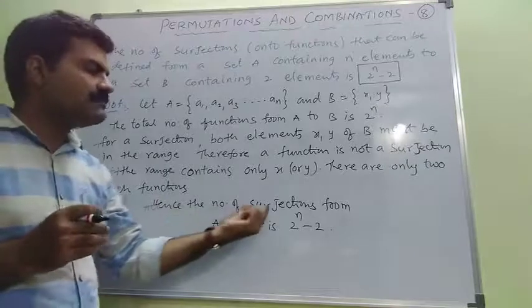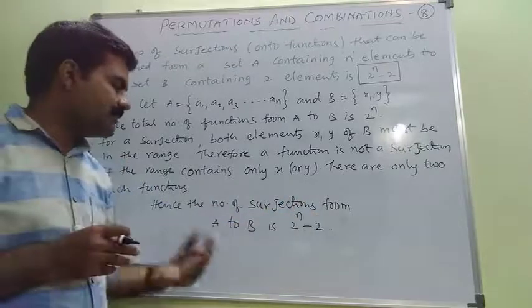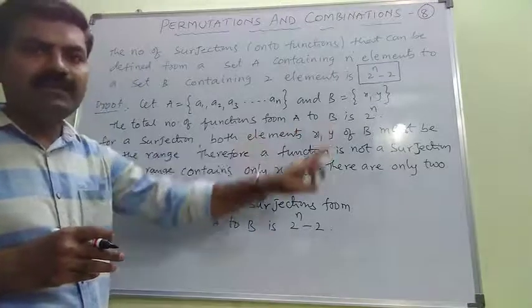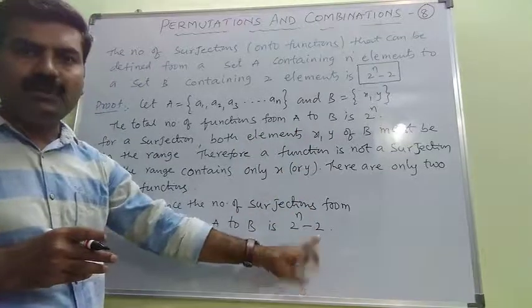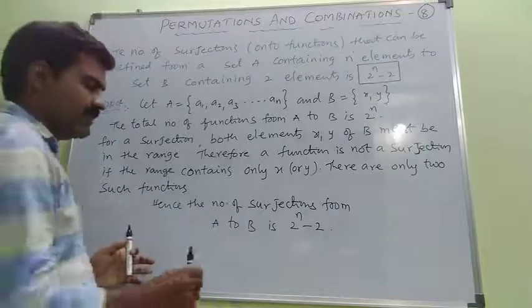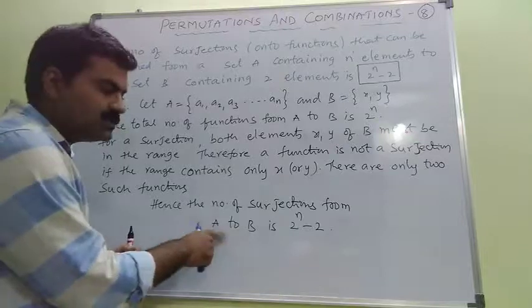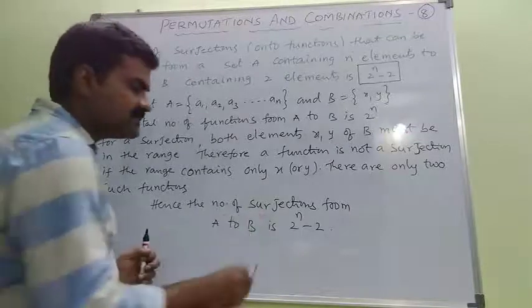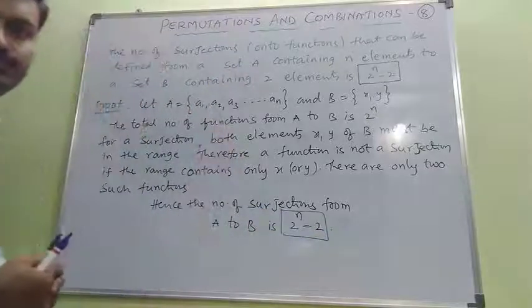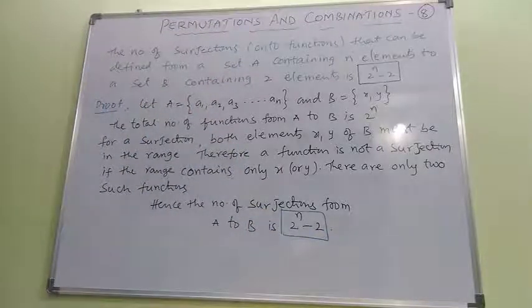Hence the number of surjections from capital A to capital B is, from the entire functions we need to subtract these two also. Hence the number of surjections from a set containing n elements to a set containing two elements is 2 to the power of n minus 2. Just look at the statement, everybody. Also the proof.